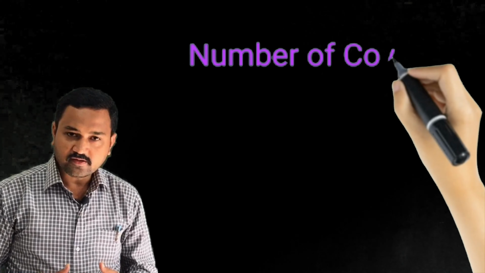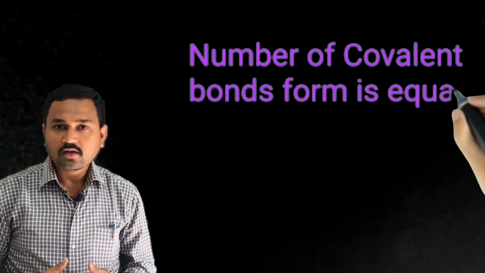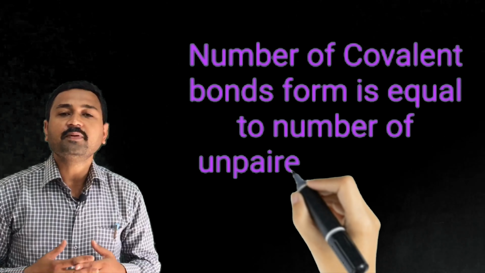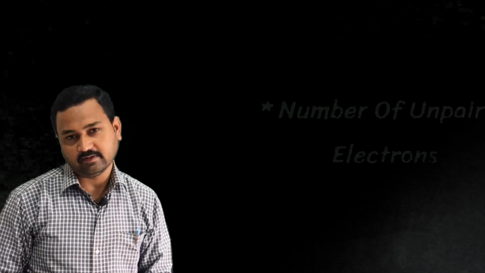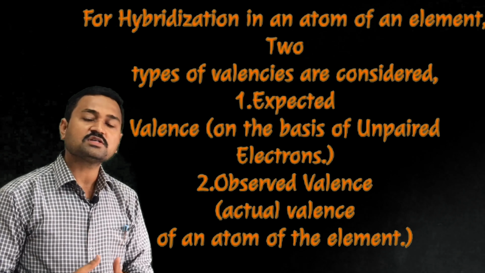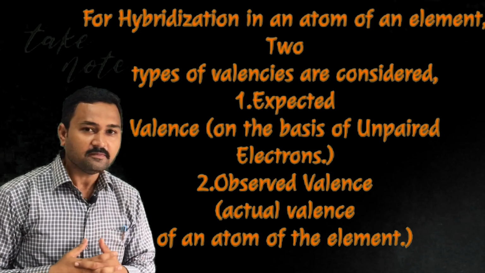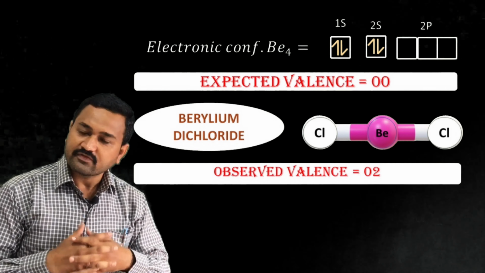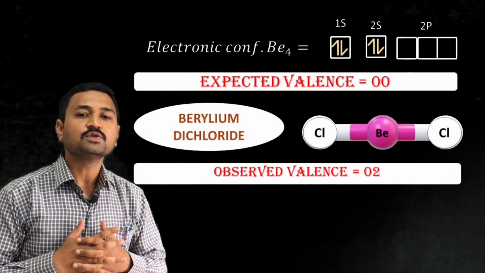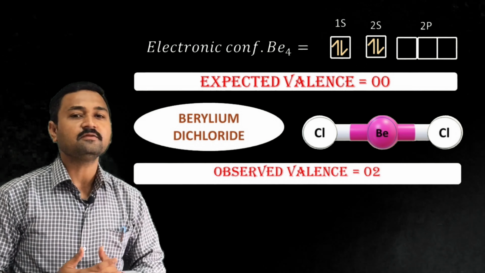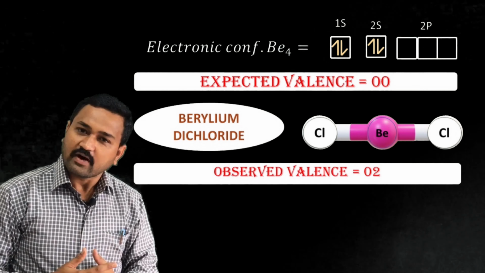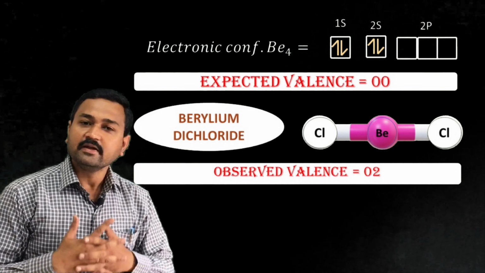According to the valence bond theory, the number of covalent bonds formed by an element depends upon the number of unpaired electrons present in that atom. But the valency of certain elements cannot be explained on the basis of the number of unpaired electrons present in that atom. Now let us consider an example. The first element that we are going to consider is beryllium. The electronic configuration of beryllium is 1s2, 2s2. Here the 1s and 2s atomic orbitals contain all paired electrons. So the expected valency for the beryllium element is 0.